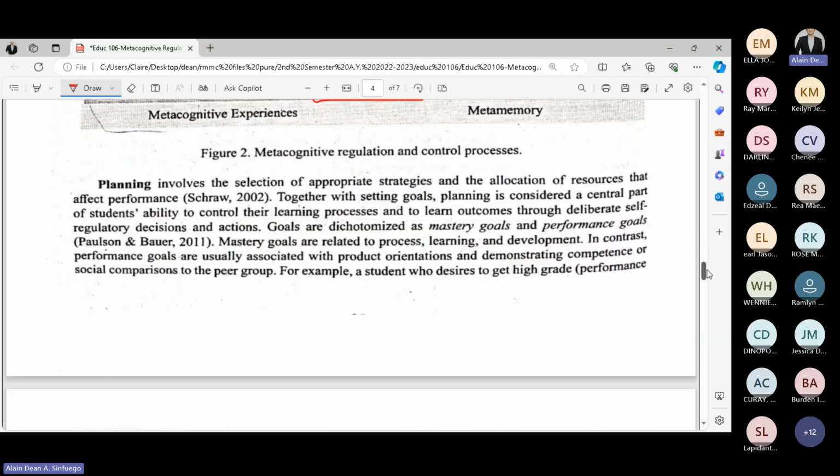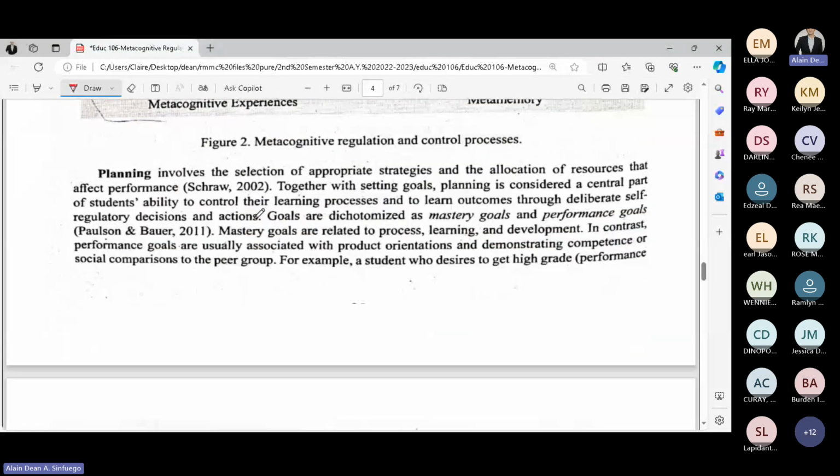Now, the first process is planning. According to Schroe, it involves the selection of appropriate strategies. Again, even the selection will be part of the planning. Not only the selection of strategies and techniques, but also the allocation of resources. Why? Because if you can do selecting and allocating resources, it results in a good performance.